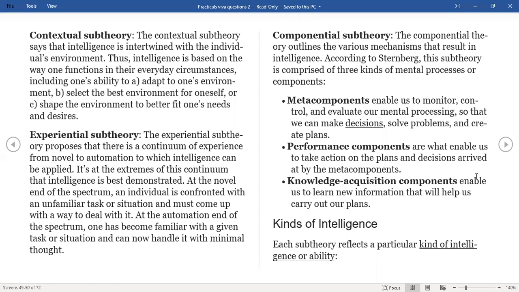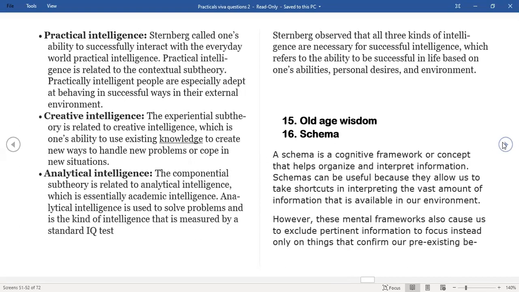Okay, and let's go to the next page also. I'm pretty sure we have covered all that, but let's see what is there in the next page. Okay, practical, creative, and analytical. We covered all that, all the 3 of them. Anyway, let me see if there is a point missed out. Practical, knowledge, and IQ. Yes, we have covered all of it, but this one is probably a little more interesting. So if there are questions, I can take them now. All clear.